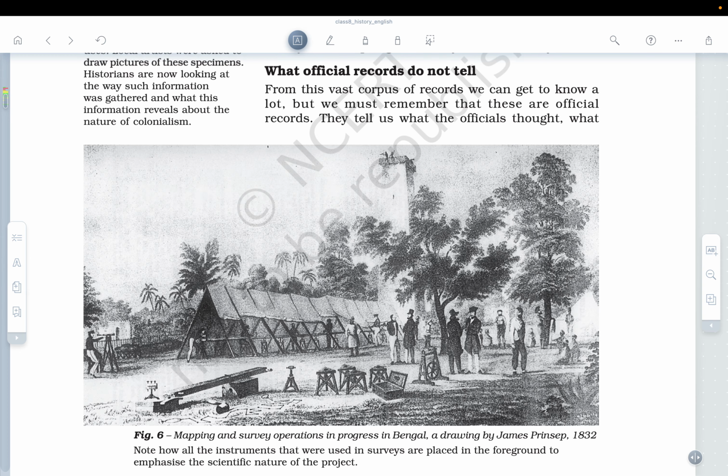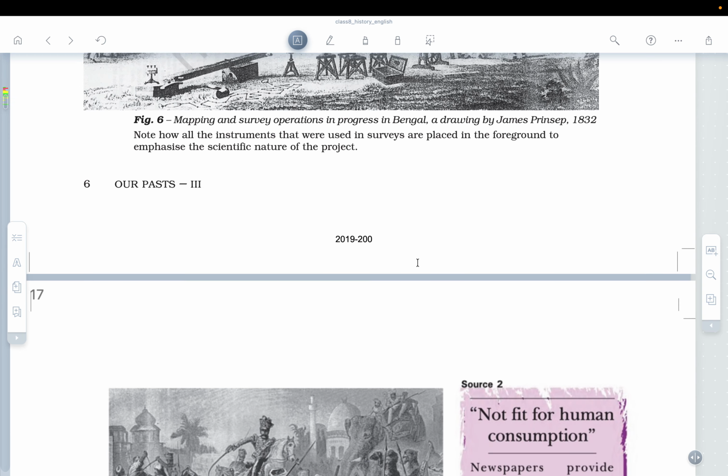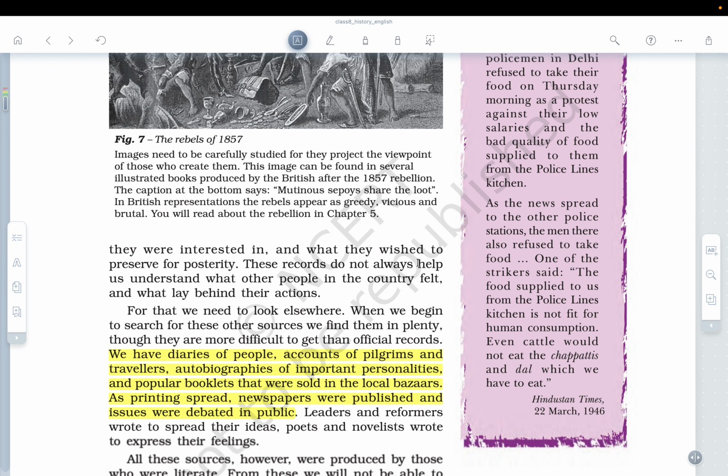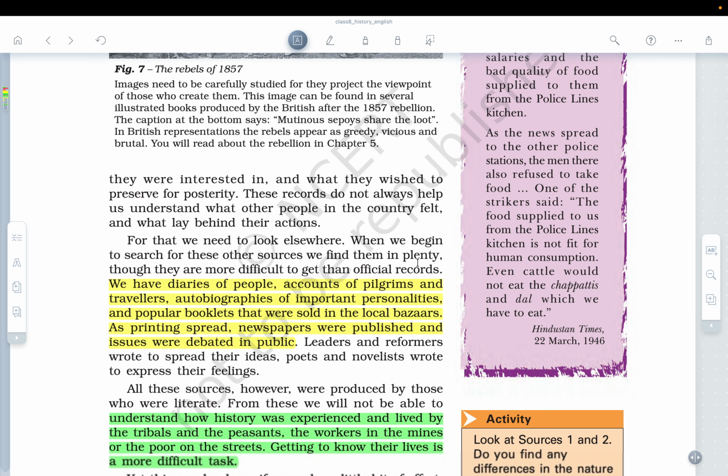So who were the officials? The Britishers were the officials. Okay, and now next, they record what they were interested in and what they wished to preserve. These records do not always help us understand what other people in the country felt, what lay behind their actions. For that, we need to look elsewhere.